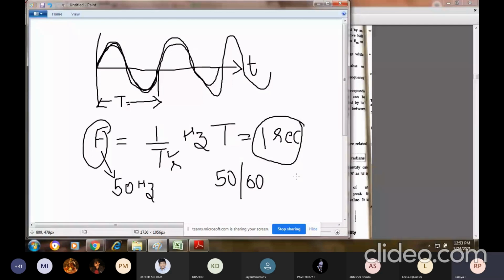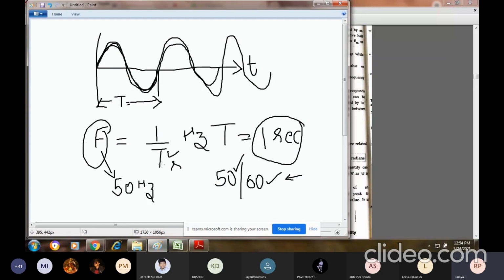Imported from other countries, and what they do now, if they use it in their country, it should work for 60 hertz, and if it is given to the other country, it should work for 50 hertz. So such kind of devices are flexible for both 60 and 50 hertz. So in general, in our country, we are going to use a standard frequency of 50 hertz. Okay, this is about your frequency.